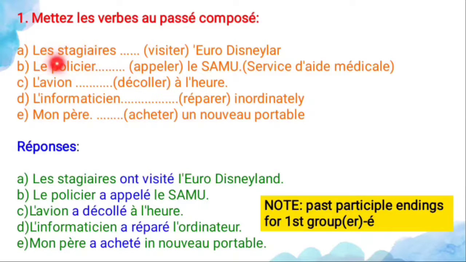See the first one. Les stagiaires ont visité l'Euro Disneyland. So what is the meaning of this one? Trainees dash visit l'Euro Disneyland. So when you change it to the compound past, first you have to know whether the verb is in that 16 verbs or not.